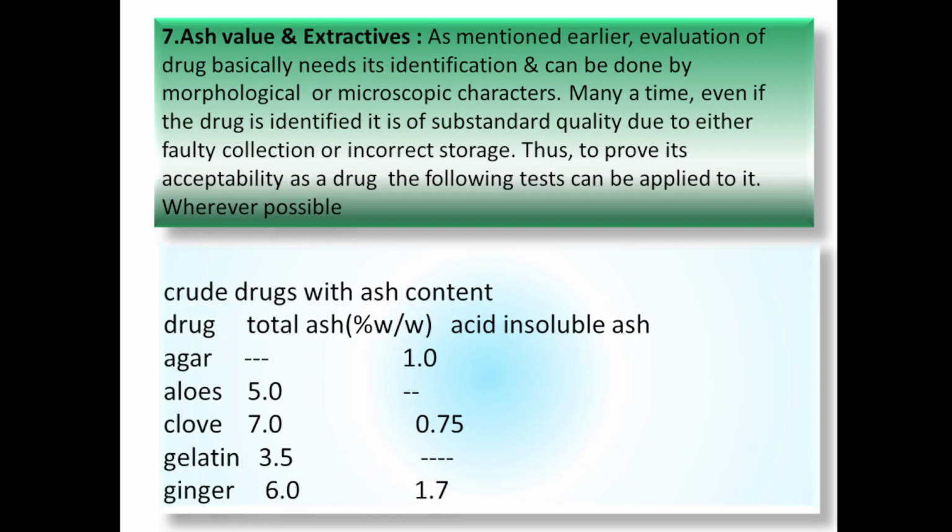After that, ash value and extractive value. As mentioned earlier, evaluation of a drug basically needs its identification, which can be done by morphological and microscopic characters. Many times, even if the drug is identified, it is of substandard quality due to faulty collection and incorrect storage. Thus, to prove its suitability, the drug can be evaluated wherever possible.